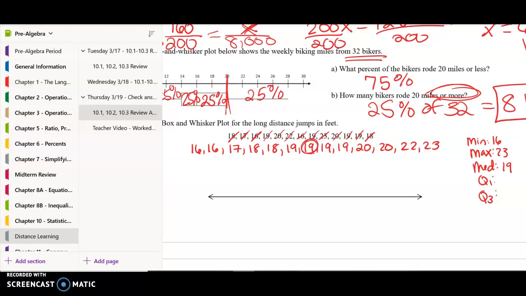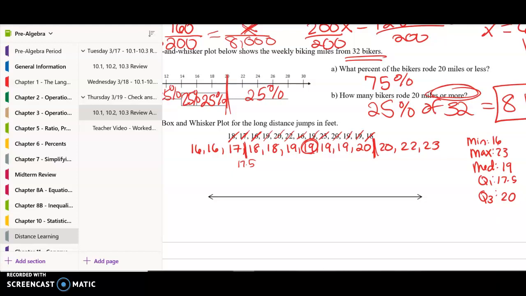Okay, and then since it's exactly 19, when I'm finding the lower quartile, I don't include the 19 that I circled. So I would take 1, 2, 3, 1, 2, 3. So it would be in between 17 and 18, which would be 17.5 for the first quartile or the lower quartile. And then again, it would be 3 in here. So it would be in between 20 and 20, which is obviously 20.